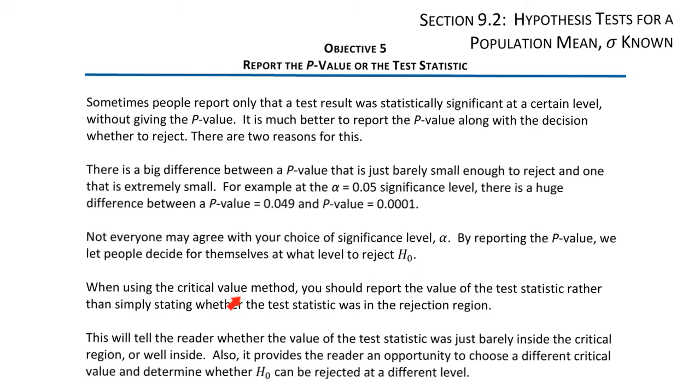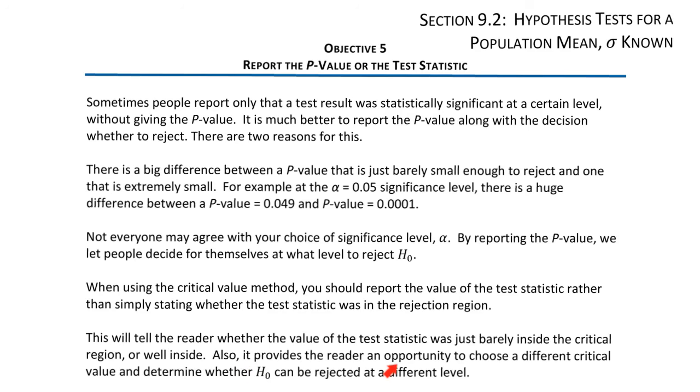When using the critical value method, you should report the value of the test statistic rather than simply stating whether the test statistic was in the rejection region. This tells the reader whether the value of the test statistic was just barely inside the critical region or well inside.